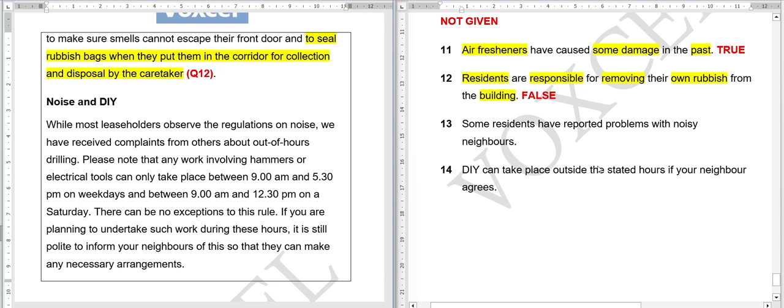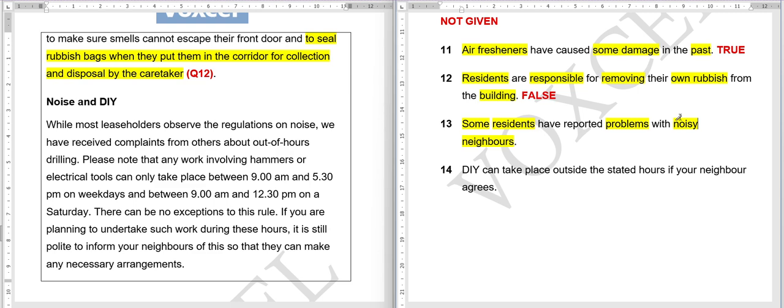Some residents have reported problems with noisy neighbors. All right. If some residents have reported problems with noisy neighbors, the answer will be true. But if till date there is no report or no issue like that of noisy neighbors, the answer will be false.